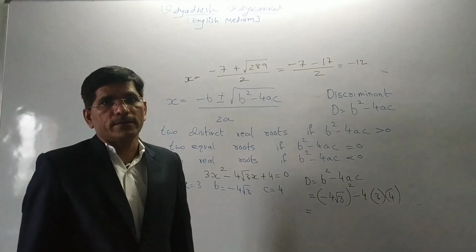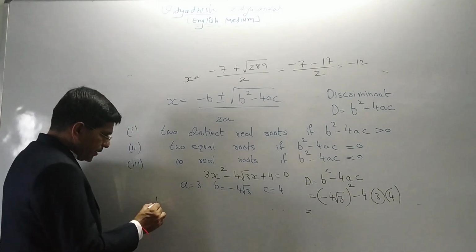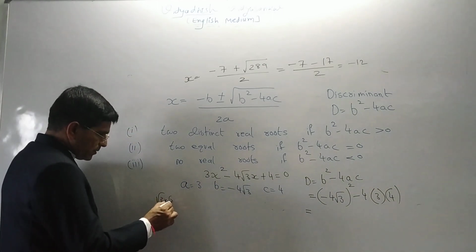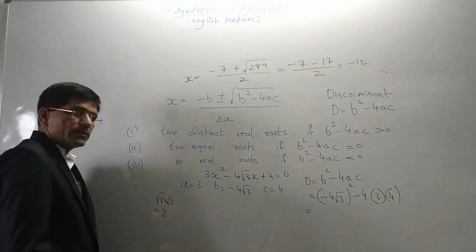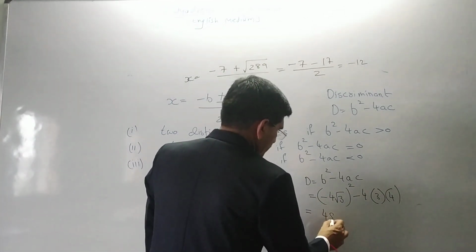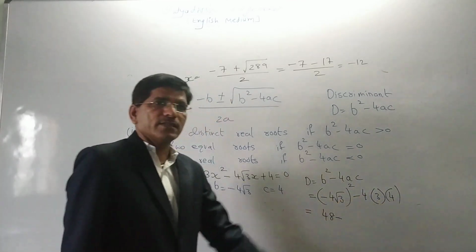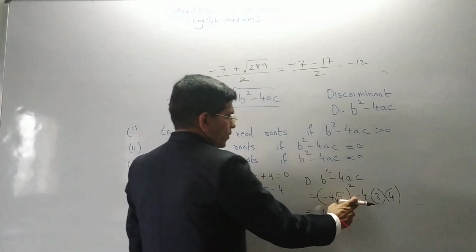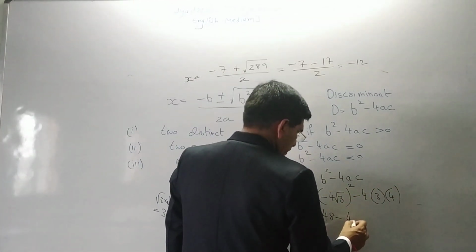Root 3 square, root 3 into root 3, the answer is 3. So 16 3s are 48. Again 4 into 3 is 12, 12 into 4 is 48.